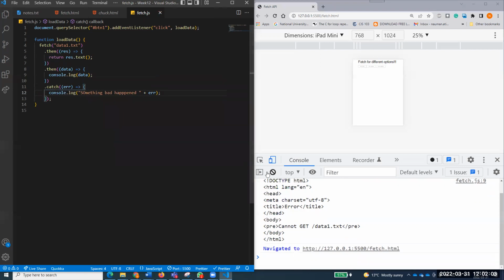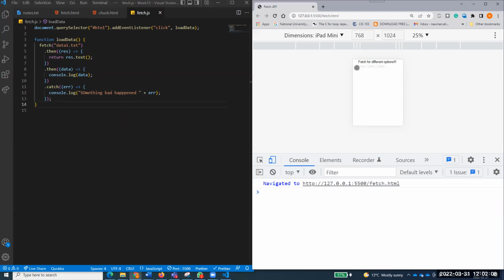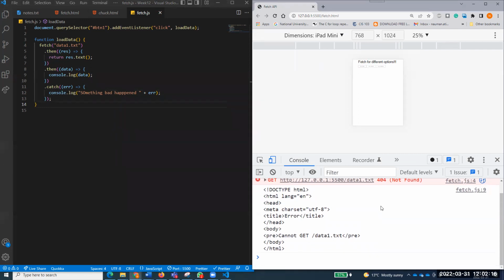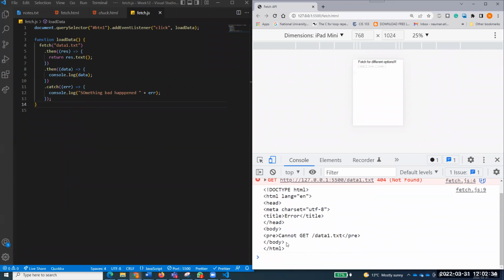Now see here. I'll just refresh that. And now if I click on the first button. Okay. Why is it not giving me this message? It's not considering it as an error right now. It says GET data1.txt not found, which is not my message, my error. It's just showing this error, and it says cannot get data. Why is it not showing that message?